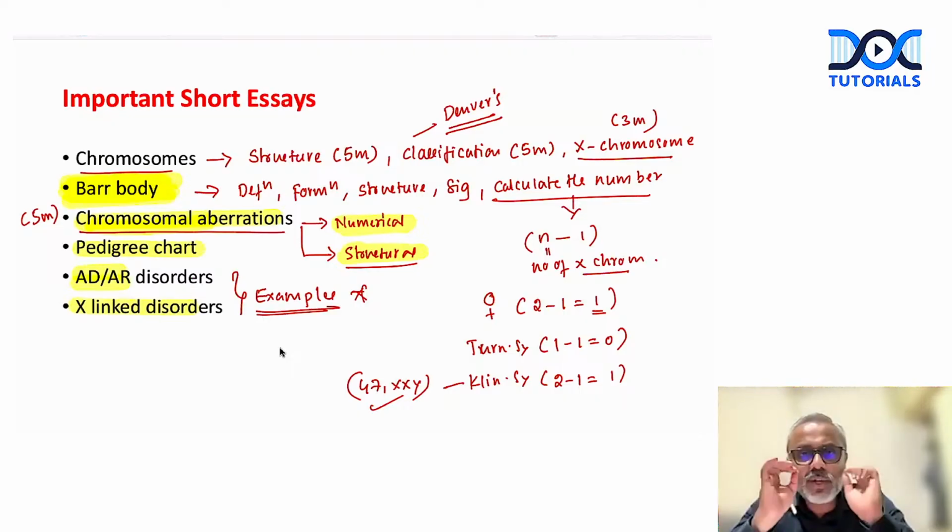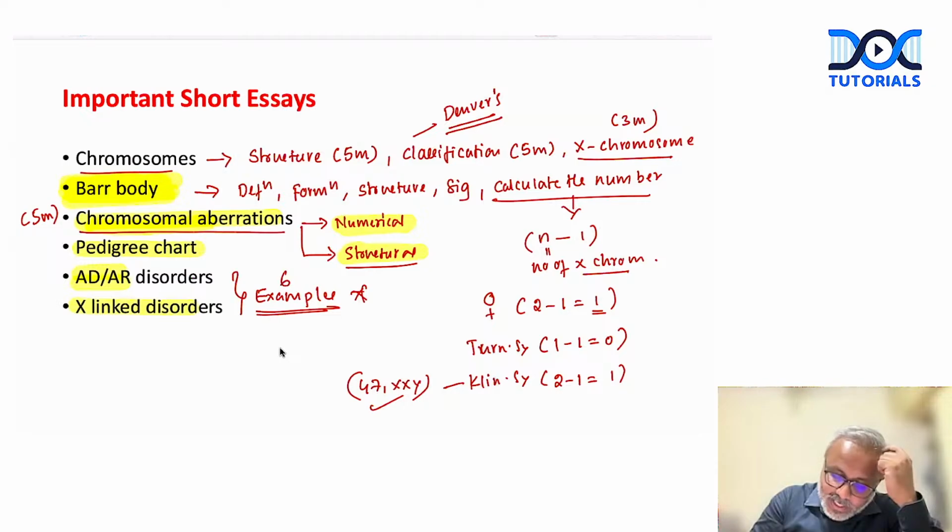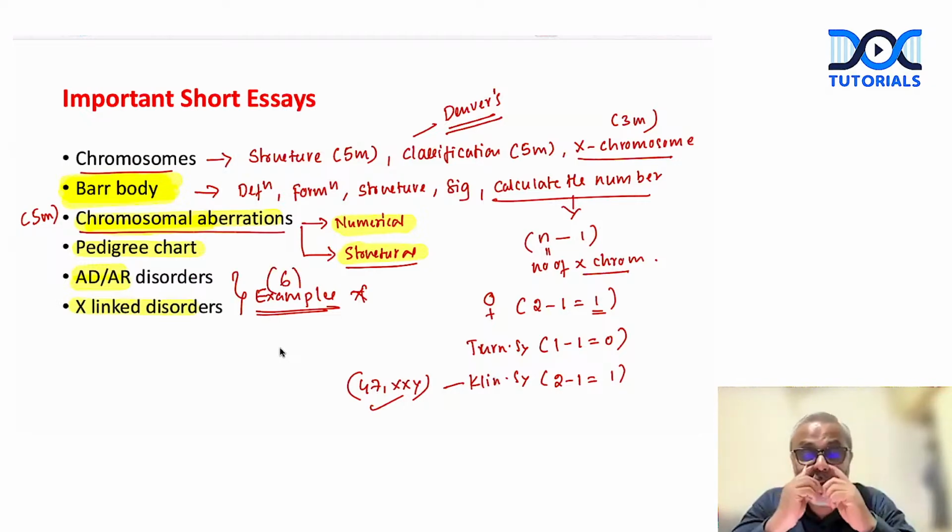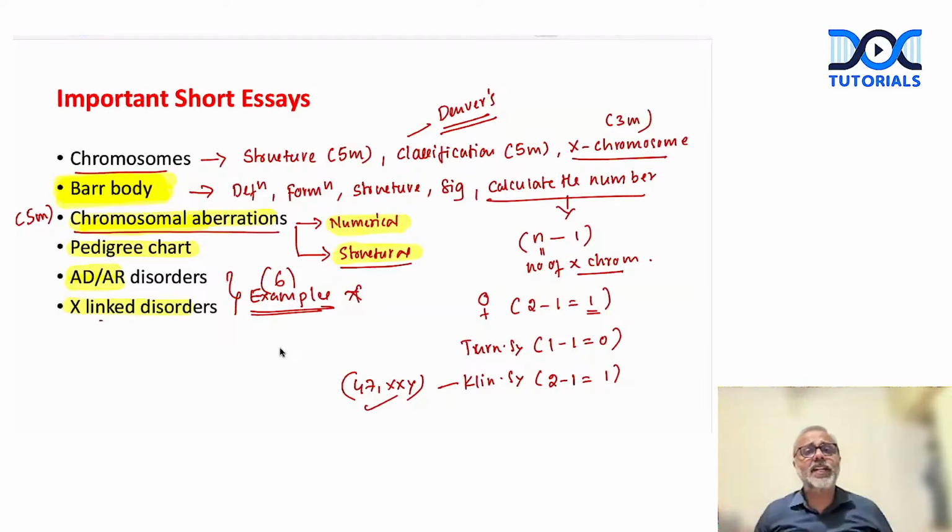I would suggest knowing at least 6 examples each for autosomal dominant, autosomal recessive disorders, right? And similarly, X-linked dominant and X-linked recessive traits, right? So these are the examples of disorders or clinical traits you must know.